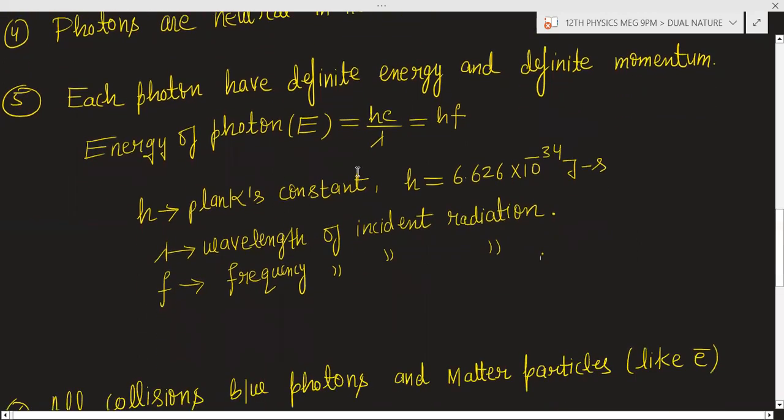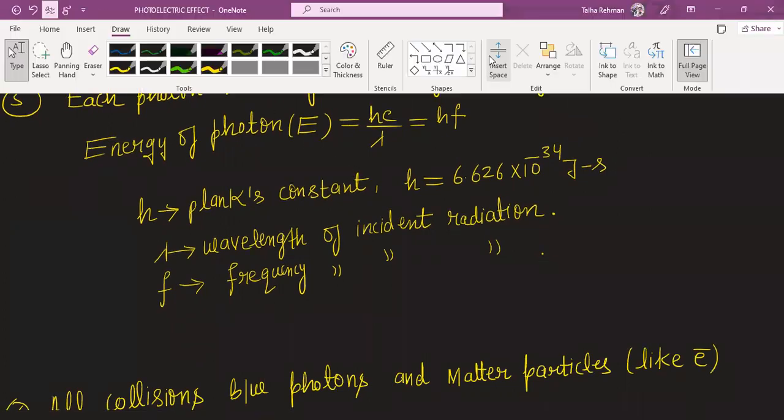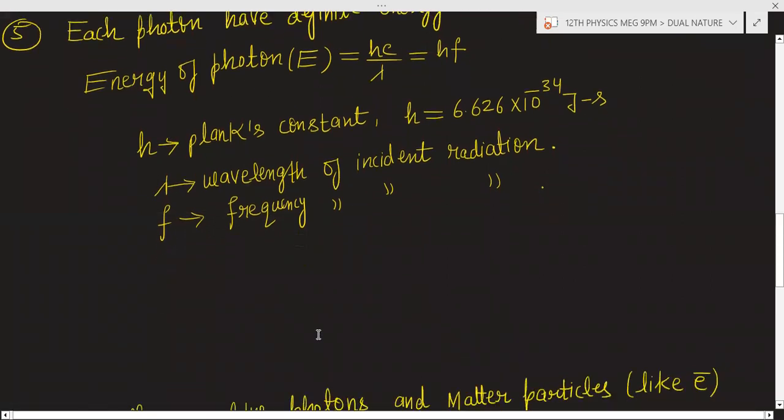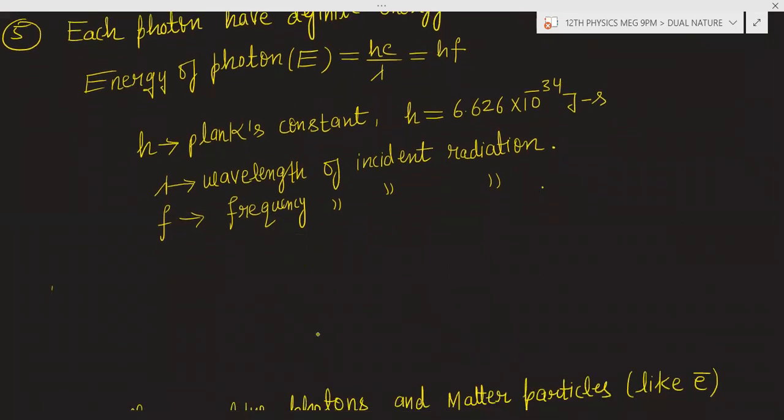Now the momentum of a photon is represented by p, and this is given by Planck's constant divided by lambda.